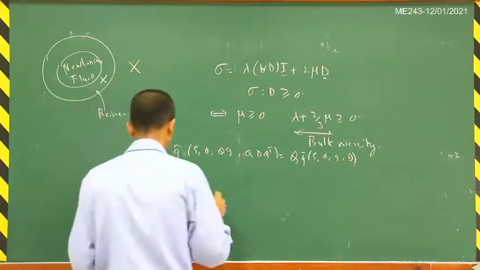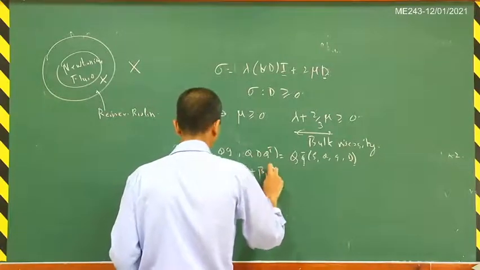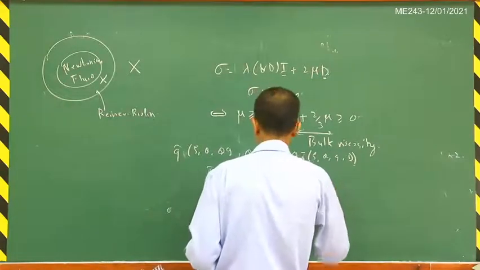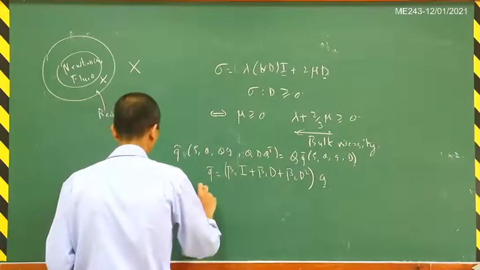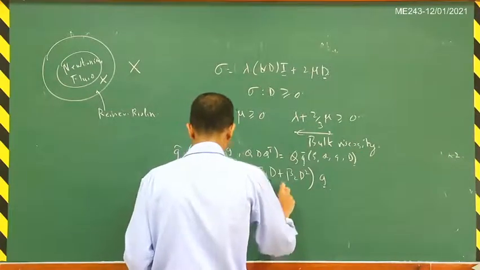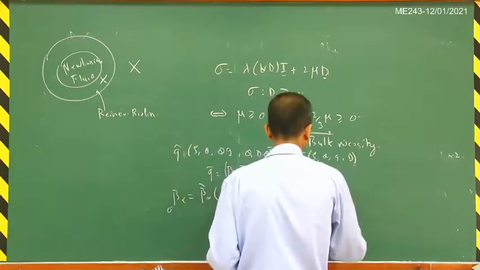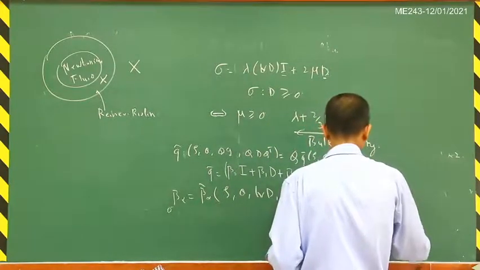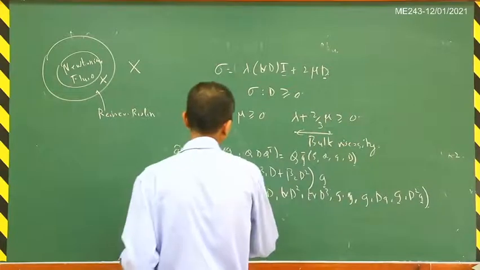From this we will get that q tilde is equal to beta 0 identity plus beta 1 D plus beta 2 D squared, times G, where G is the temperature gradient, and these beta alphas are beta alpha tilde of rho, theta, trace of D, trace of D squared, trace of D cubed, then G dot G, then G dot DG, and G dot D squared G. So these coefficients beta are functions of these variables.